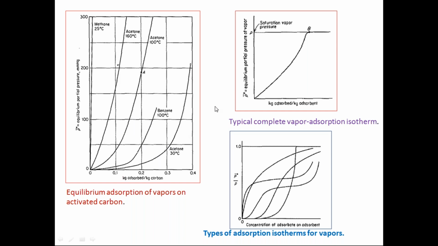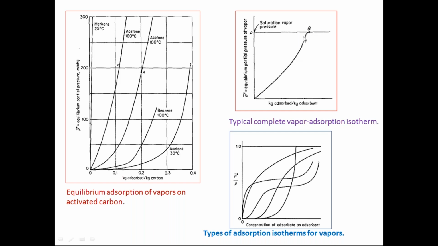Okay. So again, you can draw the same graph in this manner, and at a given temperature, this is the saturation vapor pressure of the particular component. So you should conduct the operation below this.